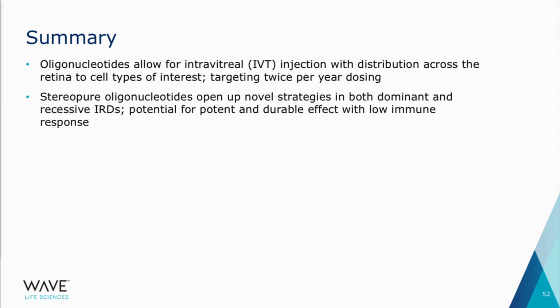In summary, oligonucleotides that are stereopure give us broad distribution across the retina, all cell types of interest, and allow us to target both recessive and autosomal dominant diseases.